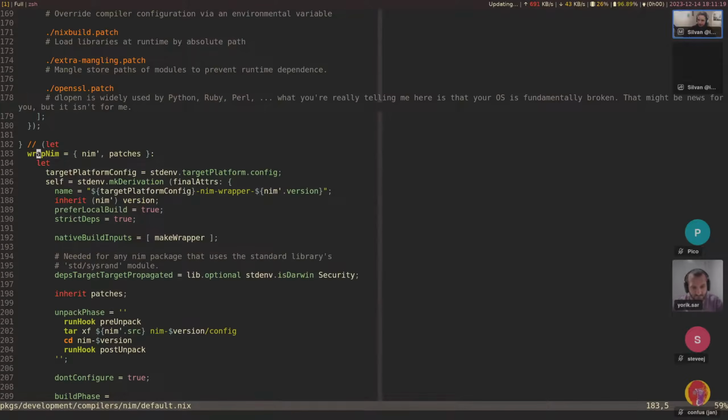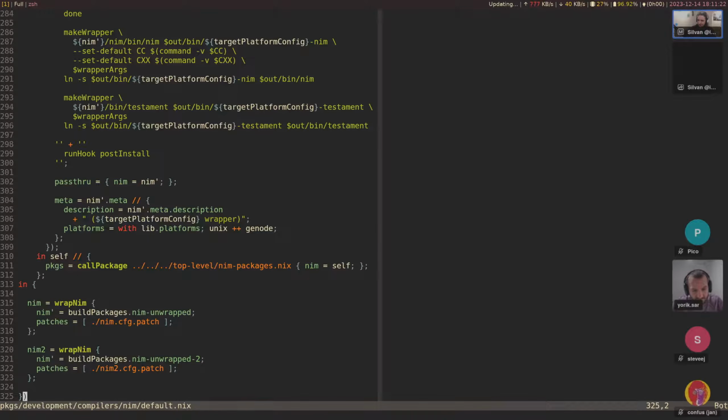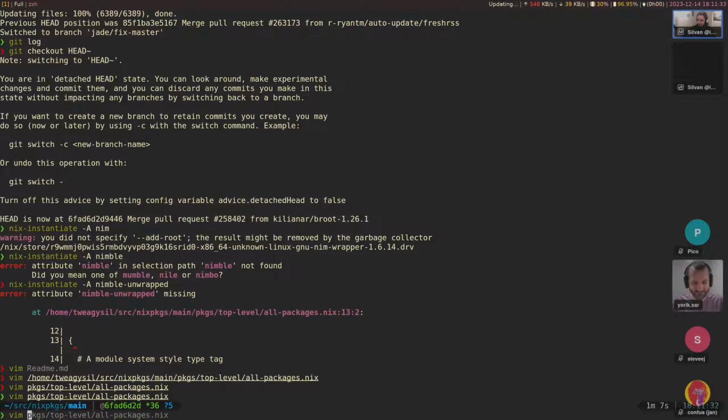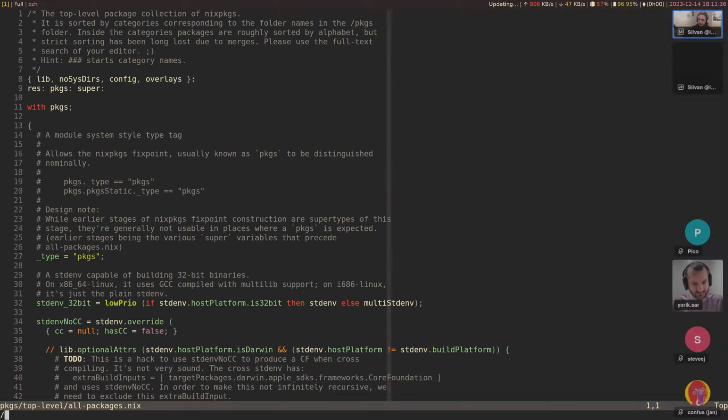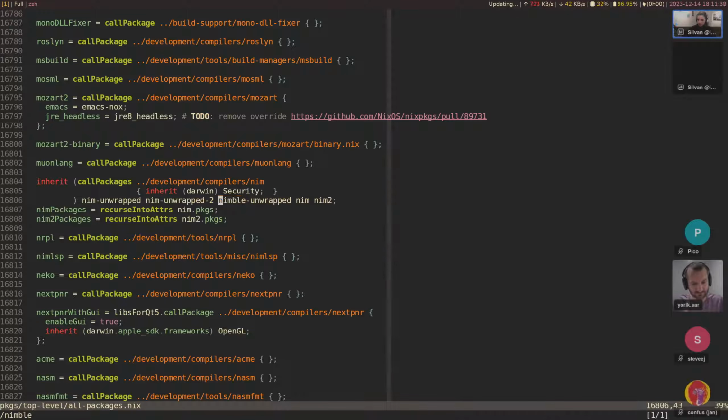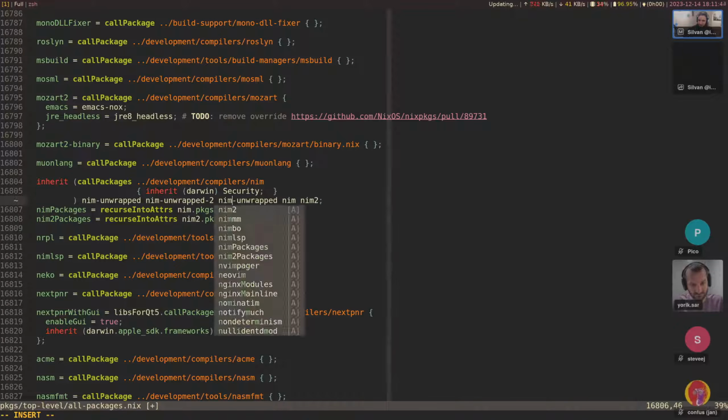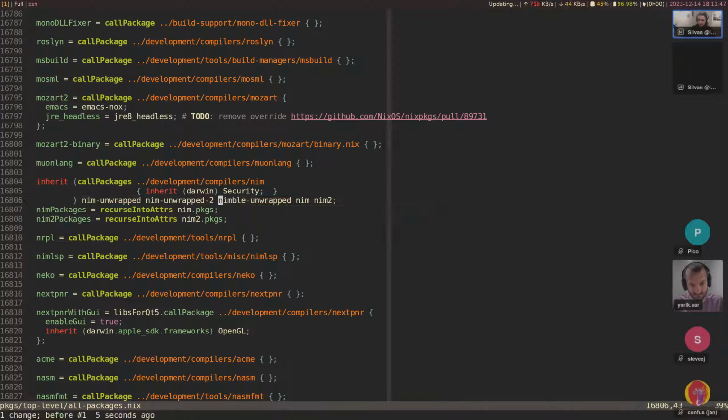Okay, there's that. Oh yeah, and here at the end it seems to export just nim and nim2, build packages on nim-unwrapped. Okay, so maybe it was renamed to nim from nimble. That might be the case. Actually, no. Oh, okay. We have nim-unwrapped, we have nim-unwrapped-2, and nimble-unwrapped. Okay, so probably I'm gonna guess the fix was maybe just to remove that.